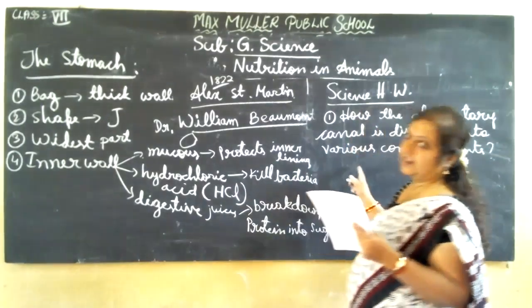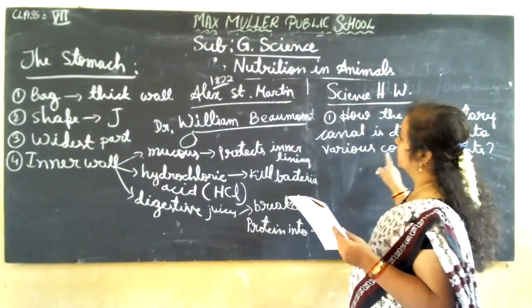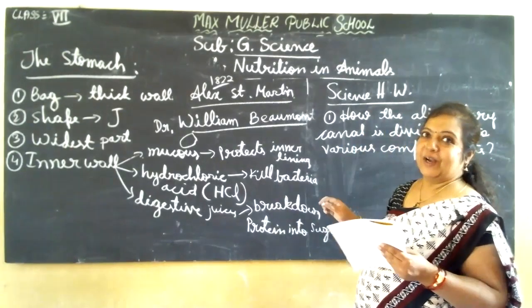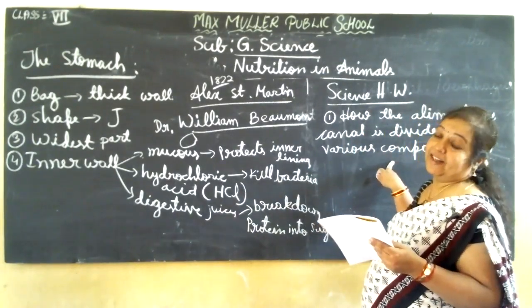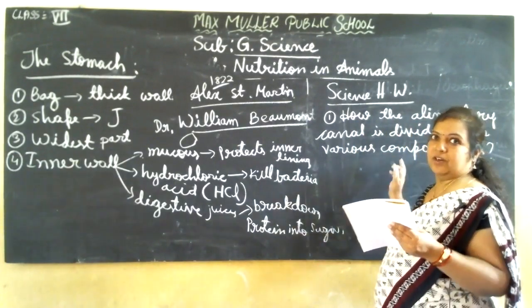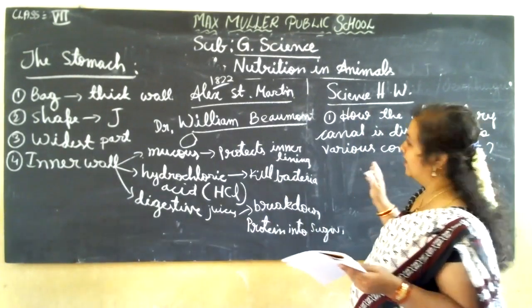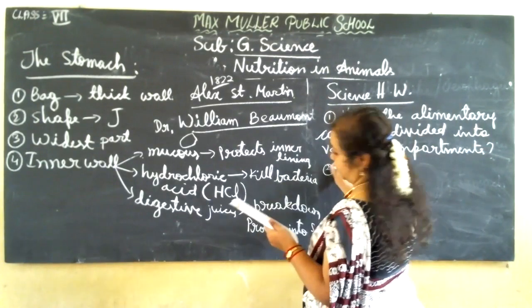This is not there in the textbook questions, children. You have to see the textbook and read it. What are the compartments in the alimentary canal, the digestive tract? You have to give the number; it is given there. You see and write it.